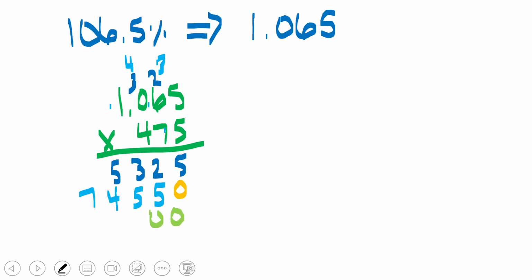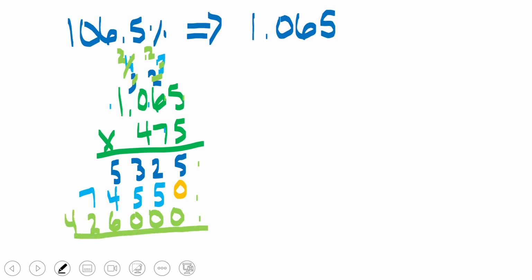Third partial product. 1, 2, 3. All right, we're going to say 4 times 5 is 20, drop our 0, carry our 2. It's a new carry. It's going to carry above our old carries. We've already used these. So we're going to have 4 times 6 is 24 plus 2, 26. Drop our 6, carry our 2. We've already used these. Organize your work. 4 times 0 plus 2, and 4 times 1.